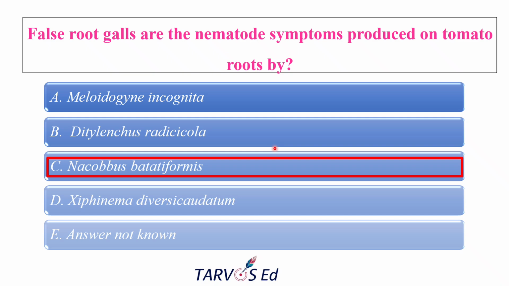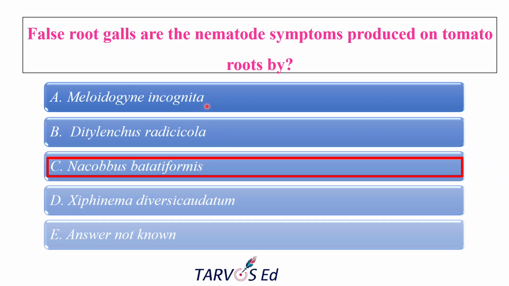But false galls are mainly caused by Nacobbus batatiformis. This nematode feeds and causes hypertrophy and hyperplasia, meaning enlargement in the size and number of cells. But the swelling is more irregular, rough and knobby. So the gall doesn't have the typical smooth round appearance of Meloidogyne galls. They will be irregular, while true galls will have a smooth appearance. Hence it is called the false root knot nematode.